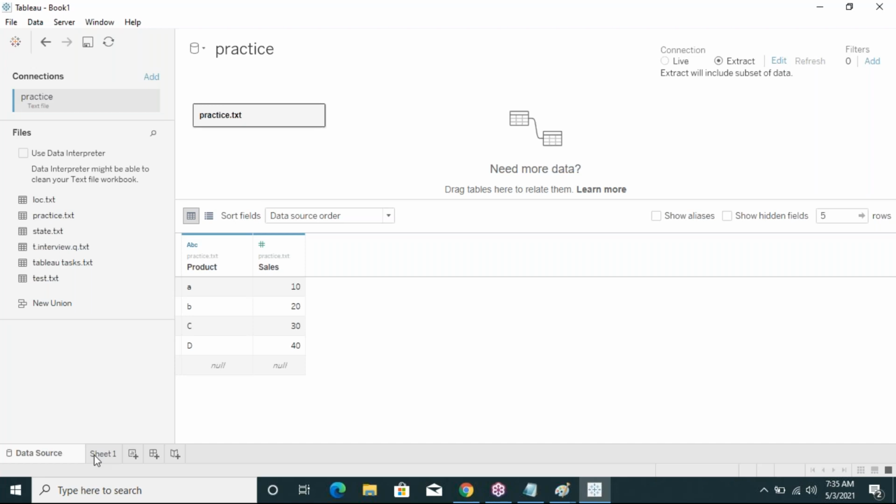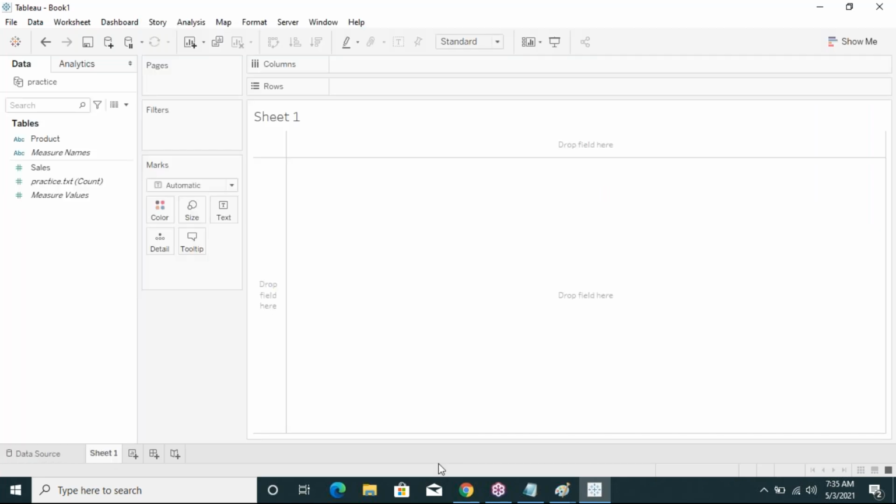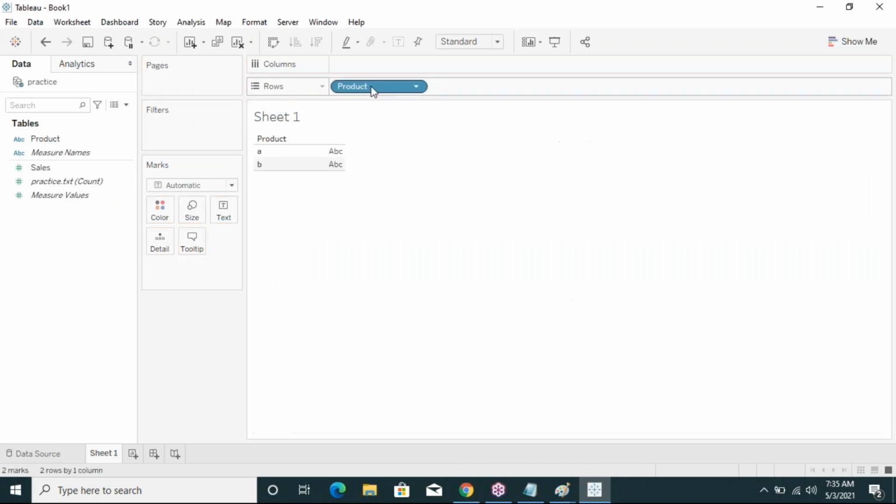Now I'm going to the data source. What are the values? See here, only two values are available, a and b. Like that we have to filter the data by using extract some data. Have you understood? This is regarding data connections.